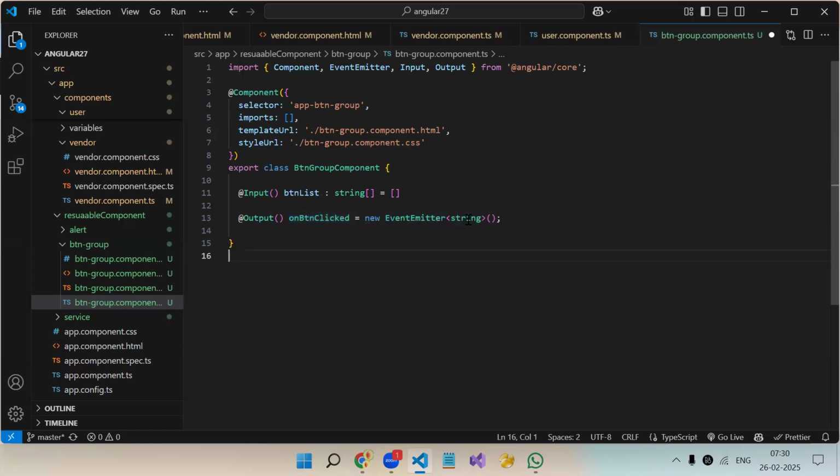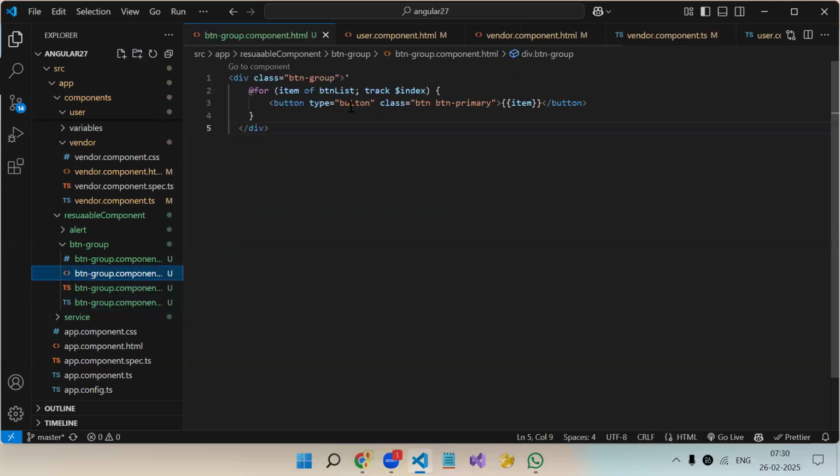Whatever the type of data you are going to send, that data type you need to pass over here. Currently we are going to send a string. If you are going to pass an array, object, number, boolean, whatever type of data you know you are going to send along with this output, that data type you need to provide over here. Fine. So this is how you create the output.